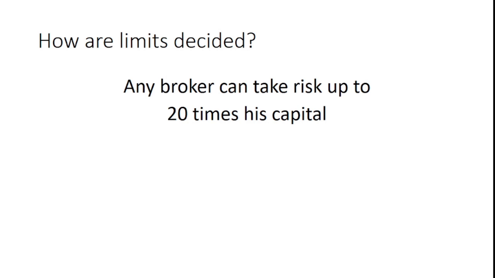Now, how are the limits decided? For us, it depends on the scrip that we are entering. On the other hand, for a broker, it is pre-decided how much risk he can take. So let's take an example. There is a broker A under whom there are 10,000 clients. For the clients, the limit would be decided according to the share that he is trying to enter. On the other hand, for a broker, the limit is 20 times his capital.